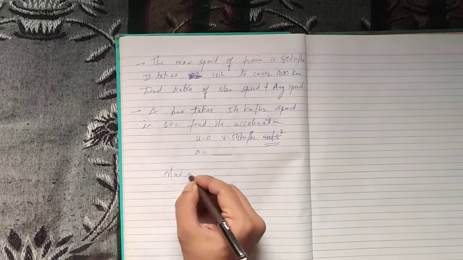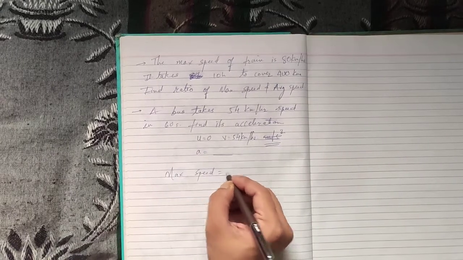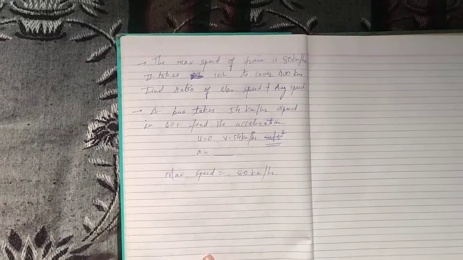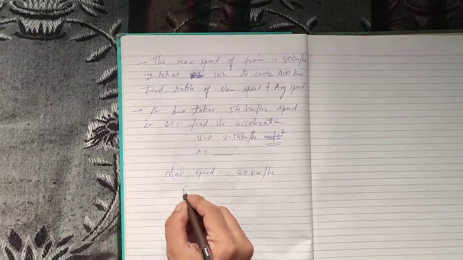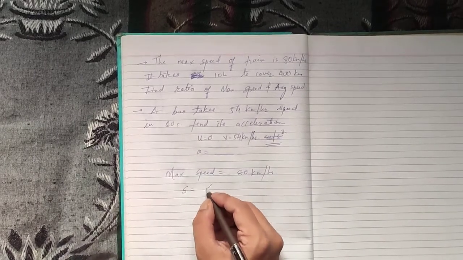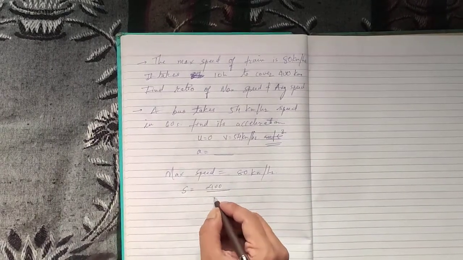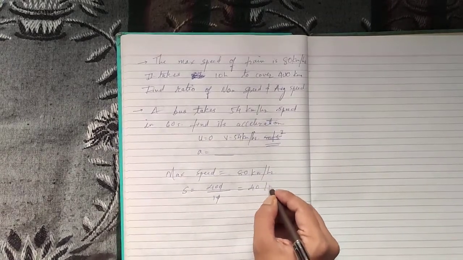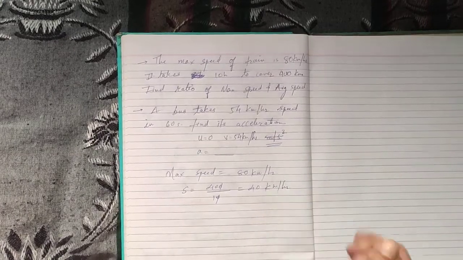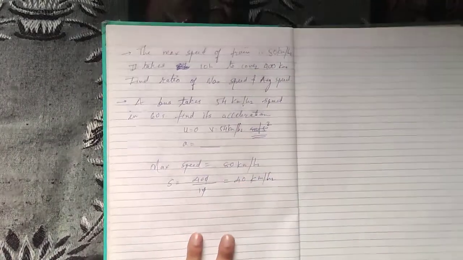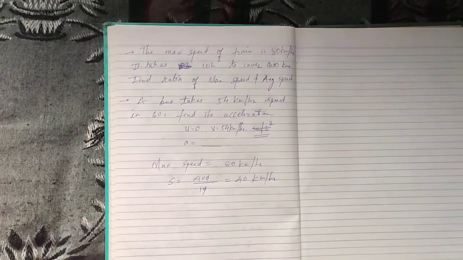So maximum speed has been given to you, that is 80 kilometers per hour, and then you need to find average speed. So the formula of simple speed that you have to apply, that is total distance covered, that is 400 kilometers, upon total time taken, that is 10 hours. Simply remove the zeros and what you get is 40 kilometers per hour. So the maximum speed of the train is 80 kilometers per hour, but overall the average speed is 40 kilometers per hour. Now that is not the question.